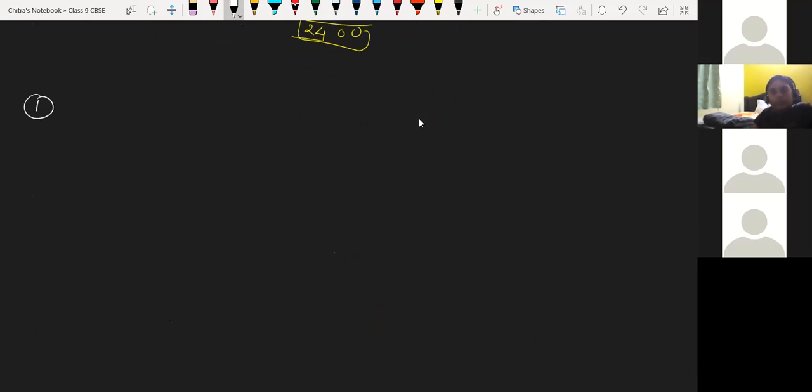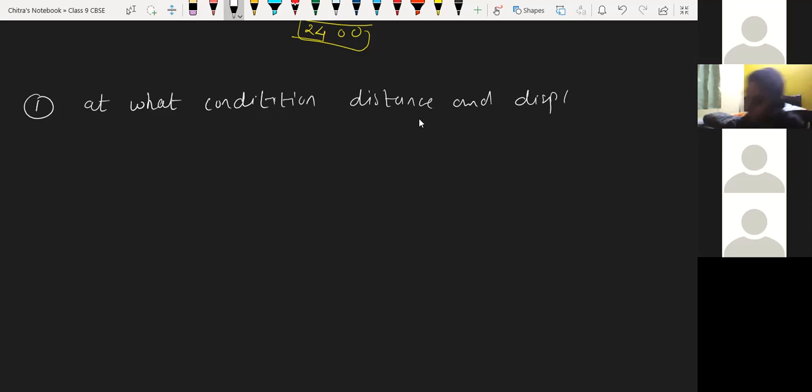The condition is: at what condition do distance and displacement become equal? Who is going to answer that? At what condition are distance and displacement equal?